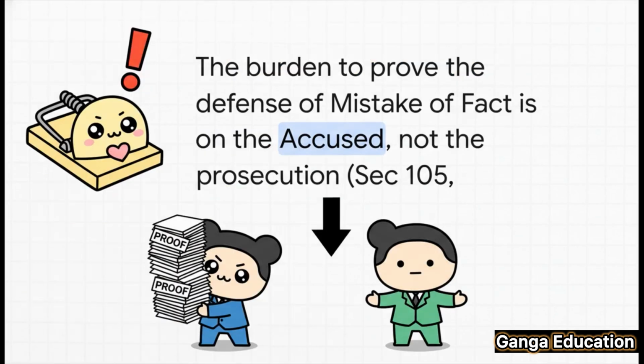And now for a very common prelims trap. You're often asked who has the burden to prove this defense. Remember, under Section 105 of the Evidence Act, the burden to prove this defense is on the accused, not on the prosecution. The accused has to prove that they acted under a mistake.